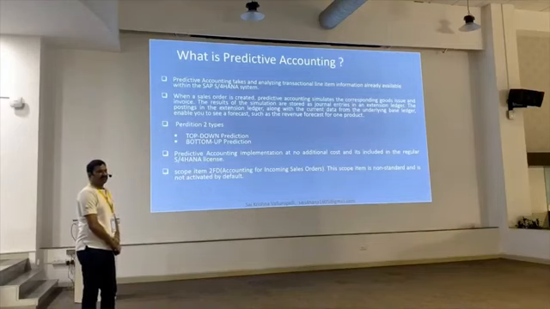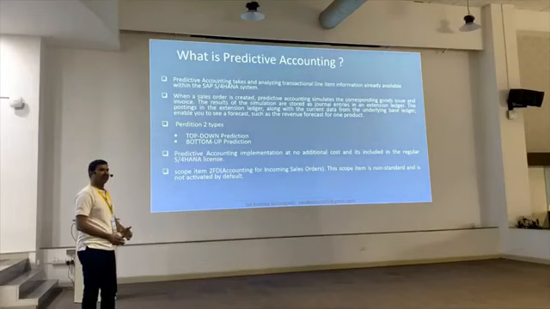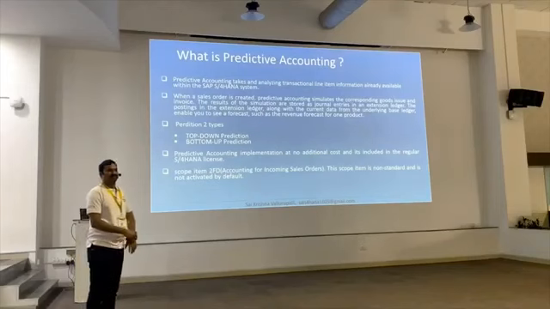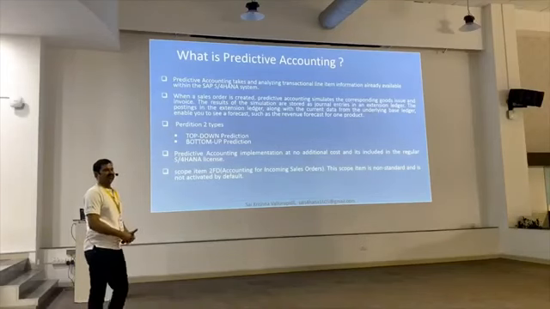Suppose management wants to see the early profitability. The sales orders are created, but they have not been delivered and they have not been billed. But they want to see what the profitability is, with different dimensions like product, distribution channel, division, product group, at different levels. That was not possible earlier. Now with predictive accounting it is possible.